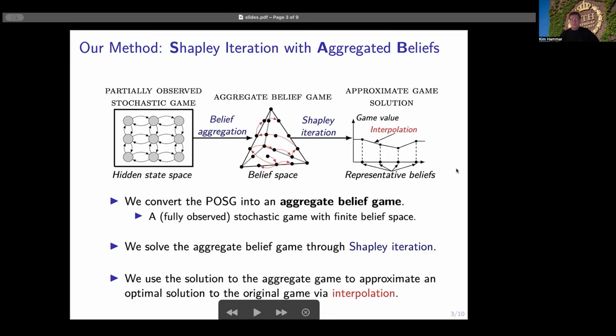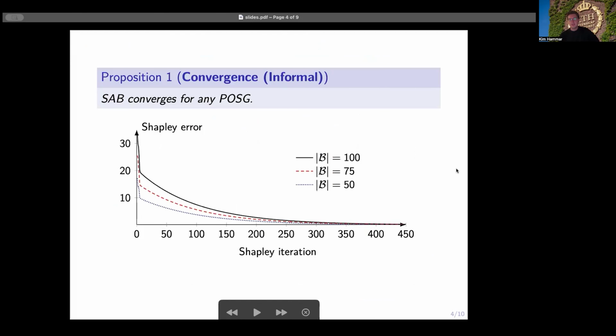And in particular, we prove in the paper that SAB is guaranteed to converge for any partially observable stochastic game with a finite state and observation space, as illustrated in the figure here, where the curves relate to different sizes of the aggregate belief game, so different number of aggregate or representative beliefs.